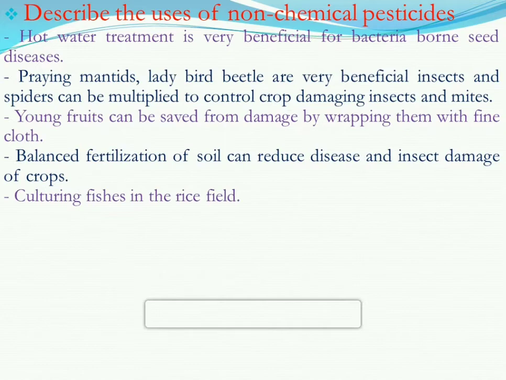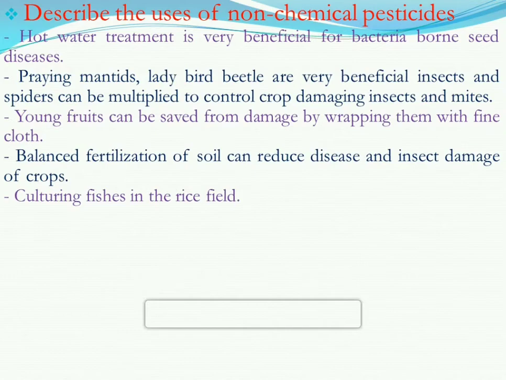That means if we make proper use of balanced fertilization, mixing all the soil requirements and nutrients, it can be very effective and reduces the chances of disease and insect damage of crops.